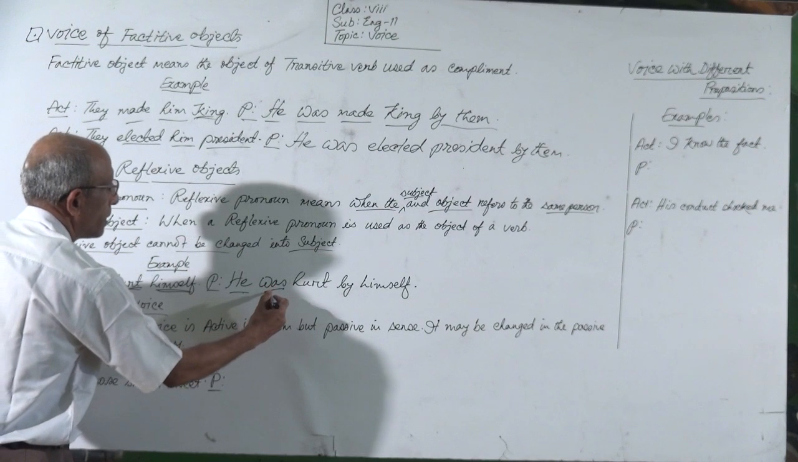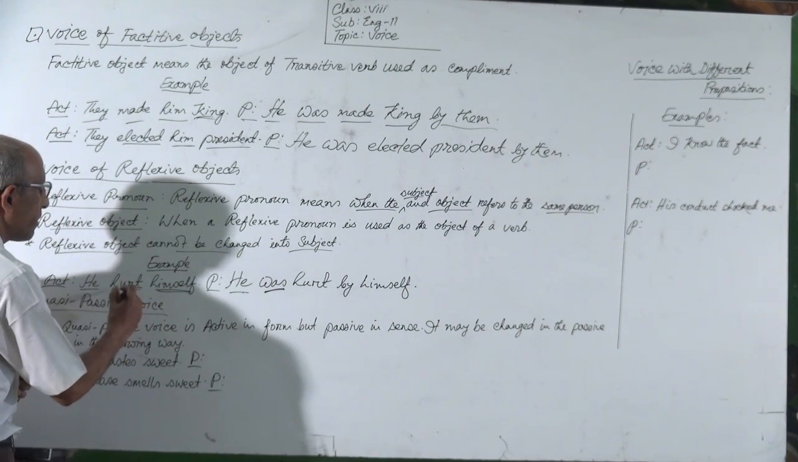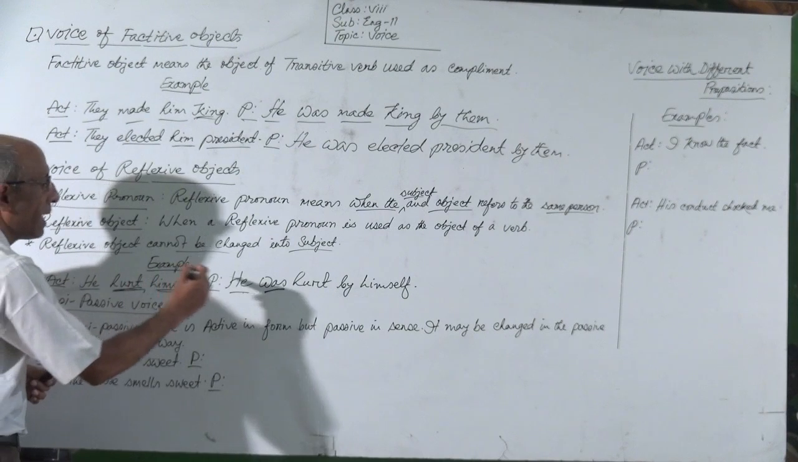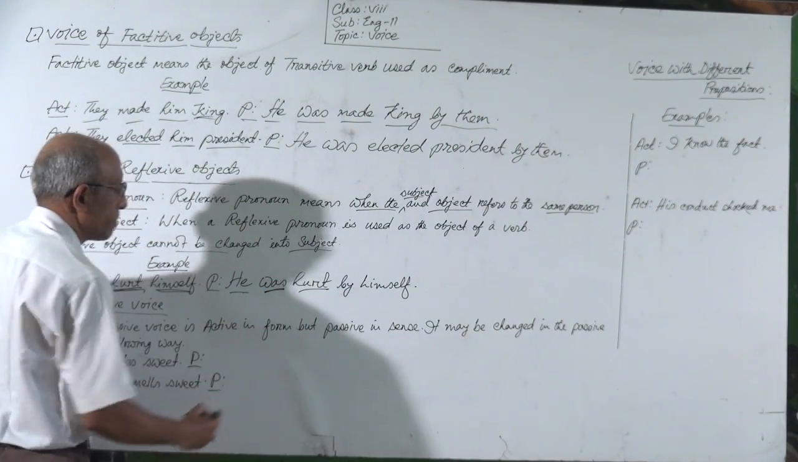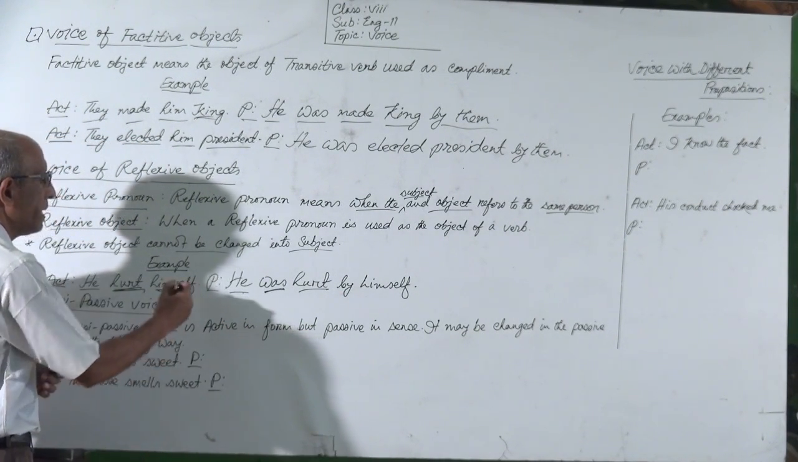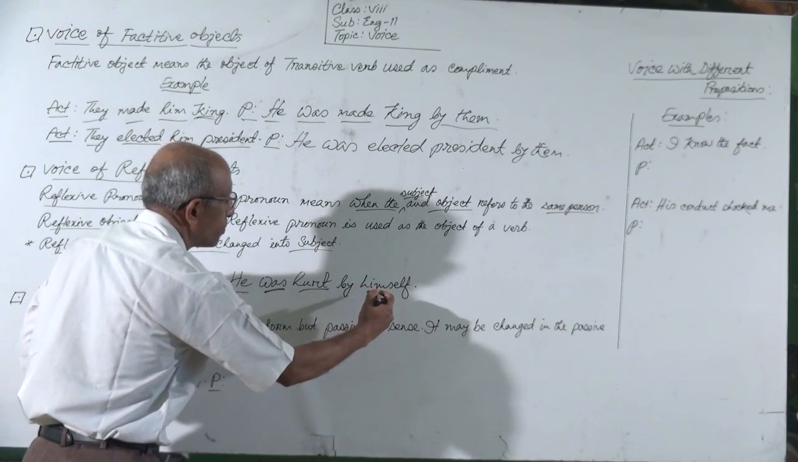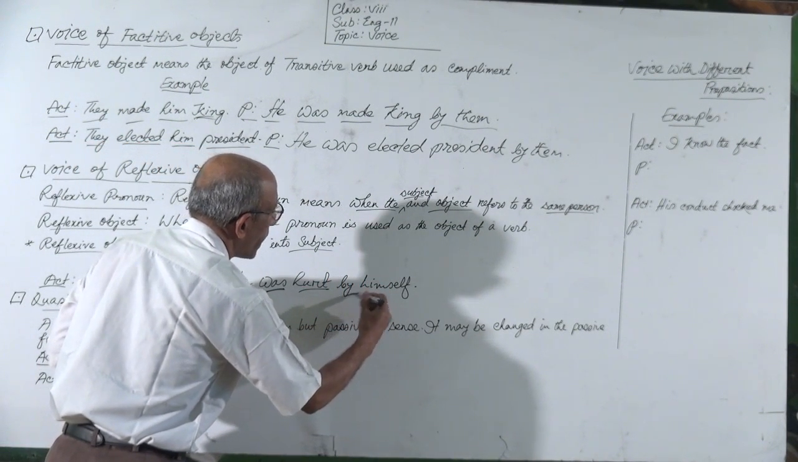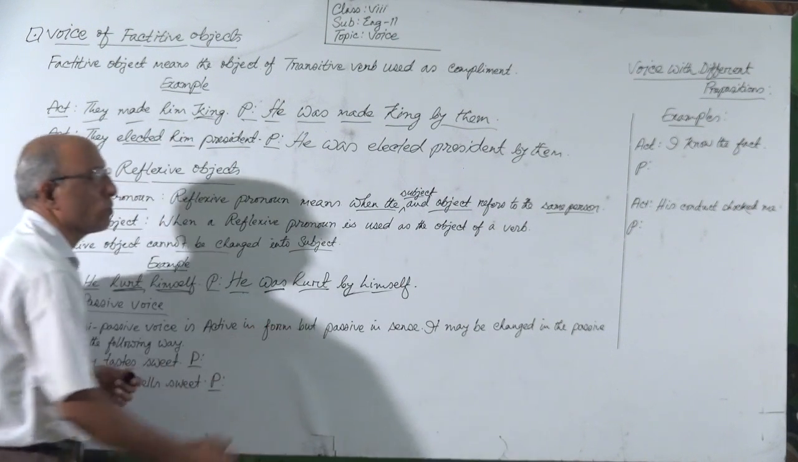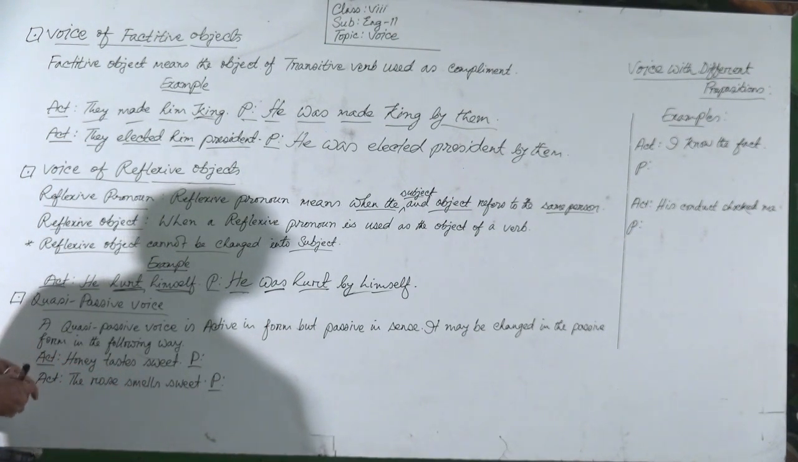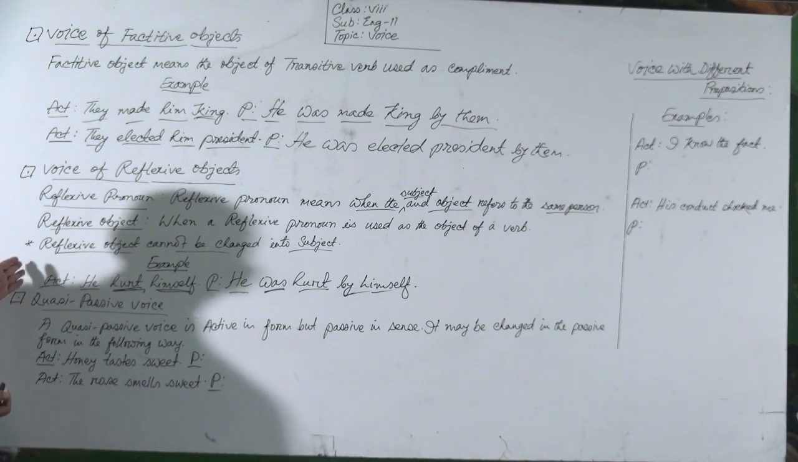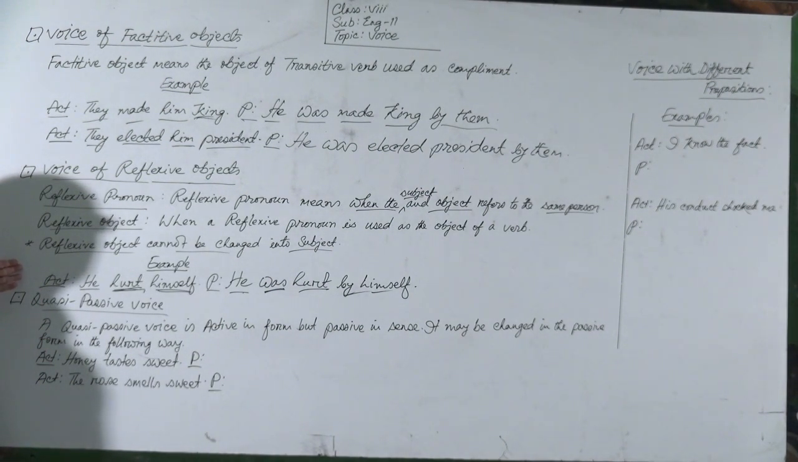So after he, the to be verb will be was, and then the past participle form of the verb. Here, hurt will also be in past participle form, and himself will also be the object with by. So it will be: he was hurt by himself. In this way you have to change the voice of a reflexive object. Okay, I think you have understood well.